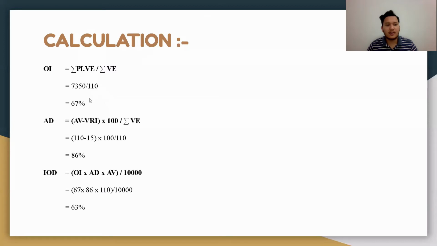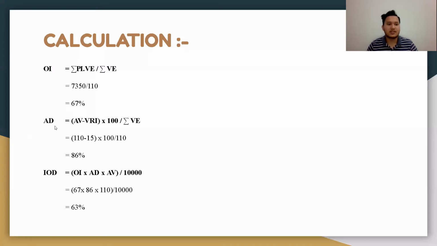Okay, to get the IOD, we need to do some calculation, and here is the calculation. The first step is we need to find the OI, which is total of PI times VE over total of VE, and we get 67%.